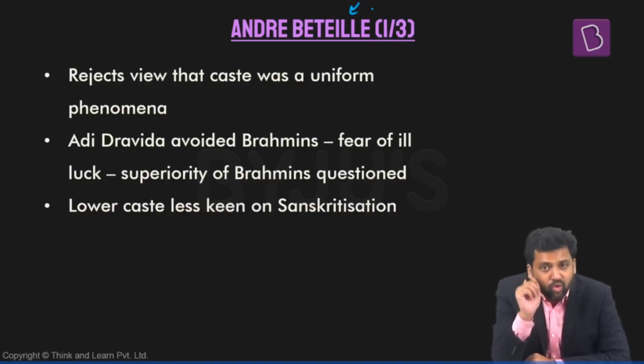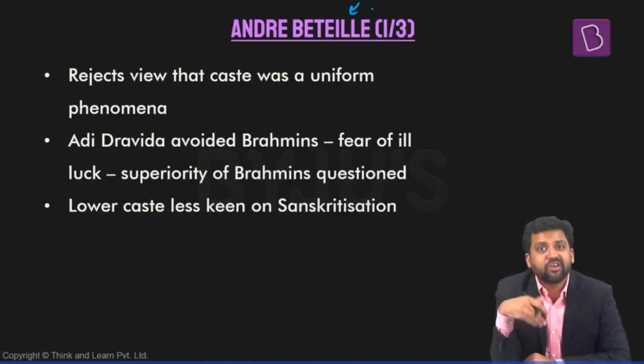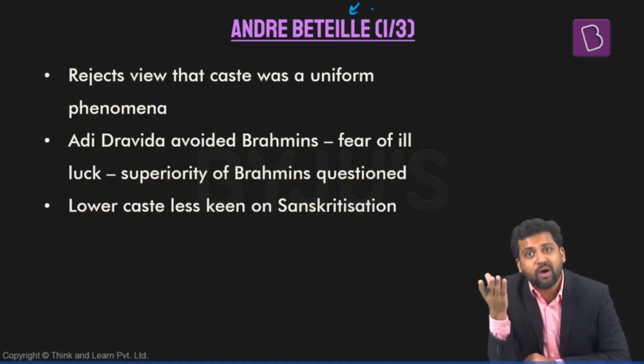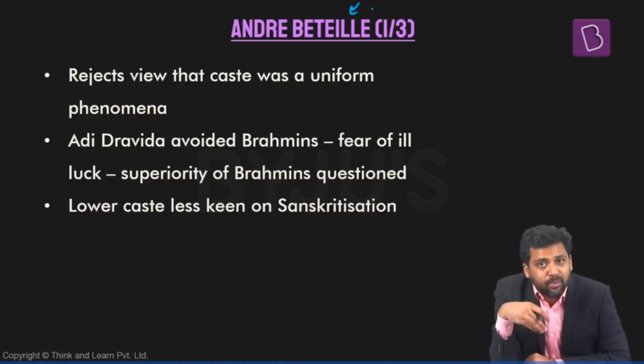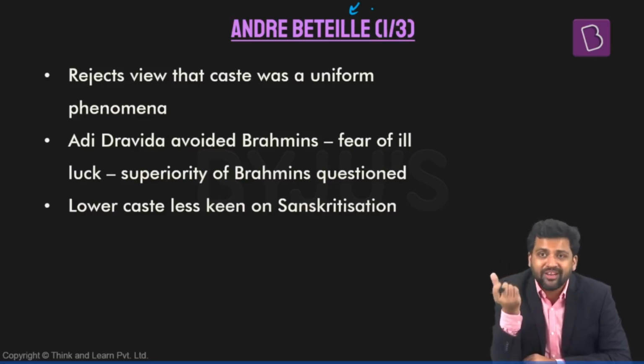But stratification is not only on this basis. Stratification also takes place on the basis of wealth. There are some people who have more money, and there are some people who have less wealth. And then there will be people in the middle. Stratification also takes place on the basis of power. Some people have more power, some people have less power, some people fall in between.